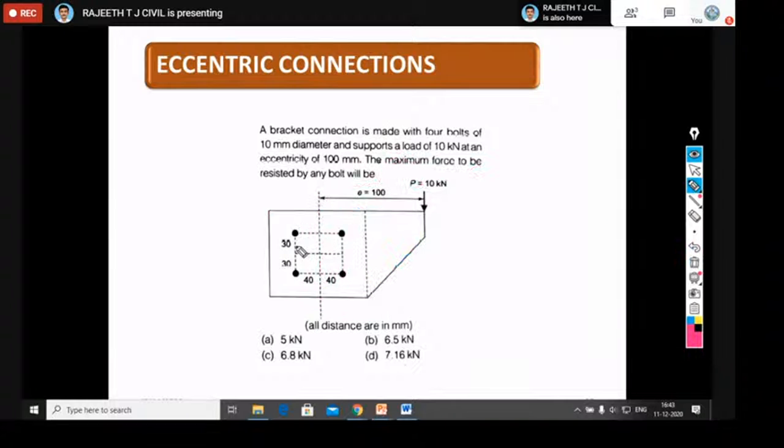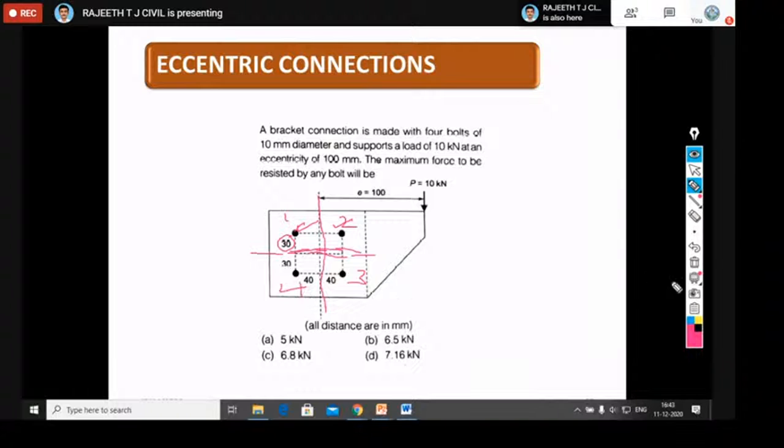Then what is given? The spacing between the bolts. Here from the center, they have given 2 bolts at the top from the center line, and 2 bolts on the bottom line. The Y distance from the center line to this bolt is 30 millimeter. You may call this bolt number 1, 2, 3, 4.